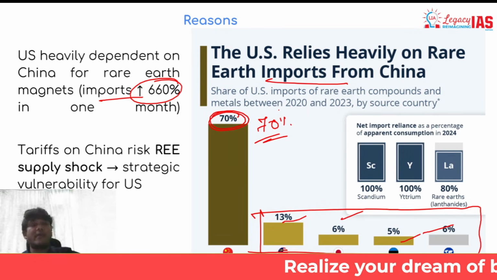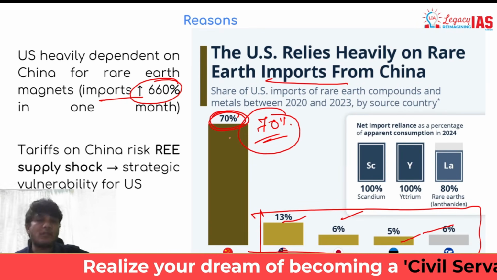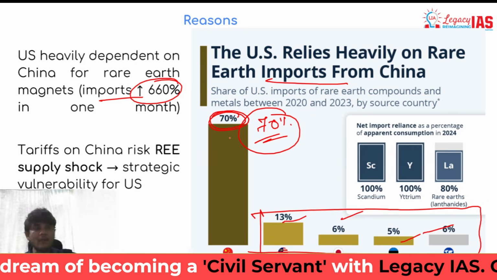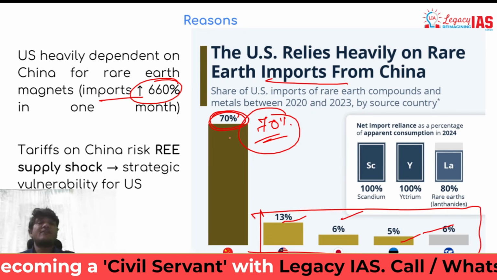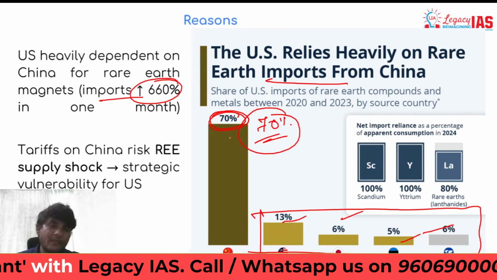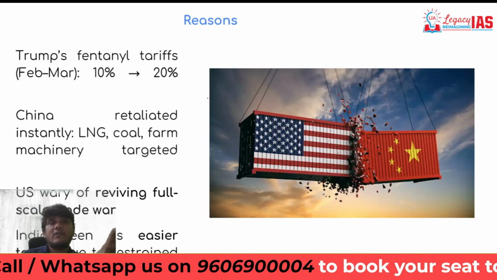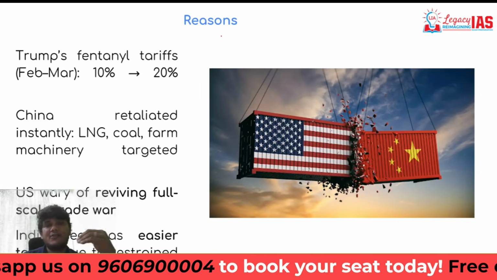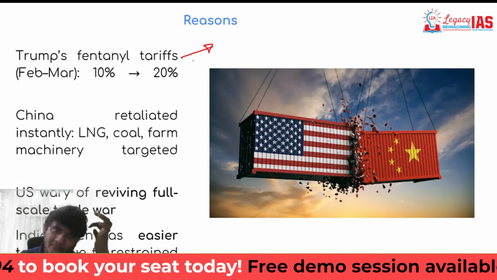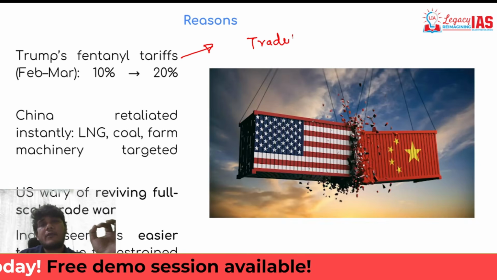So more than half, in fact close to three-fourth, of rare earth mineral is being imported from China, as a result of which there will be a supply shock if USA imposes any tariffs on China. Now, another reason for this is that USA tried to do that. It does not mean USA never tried. Yes, USA tried. In fact, very recently in Feb and March, it started a trade war with China.